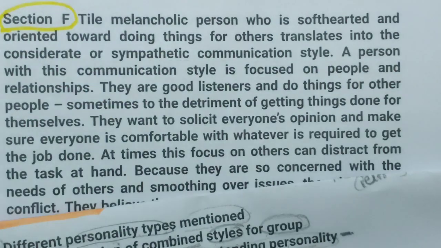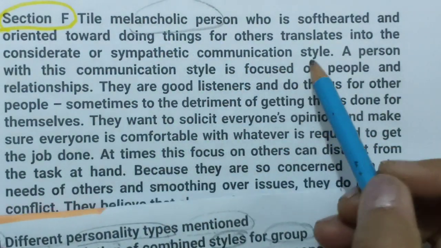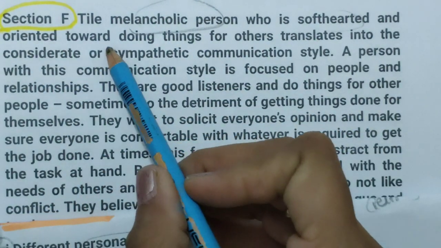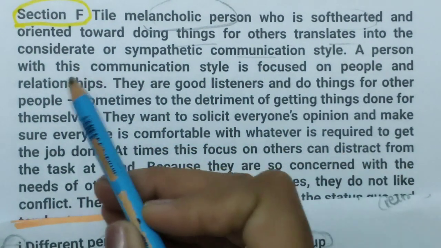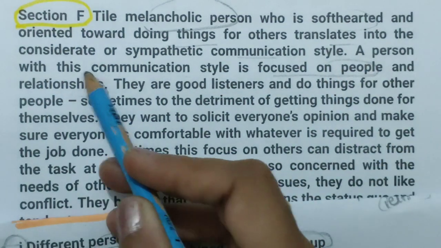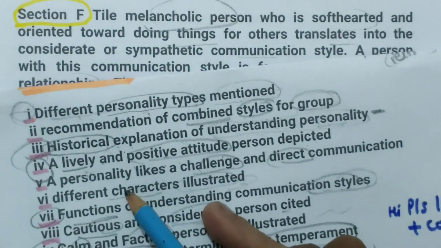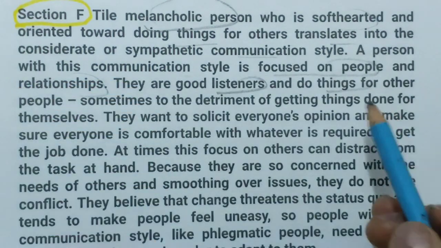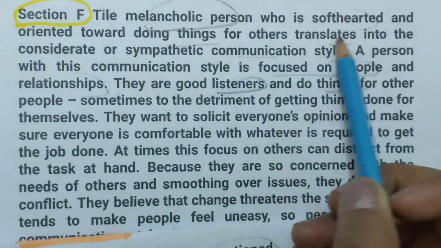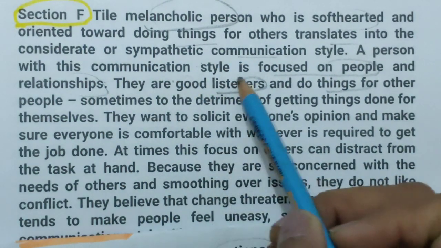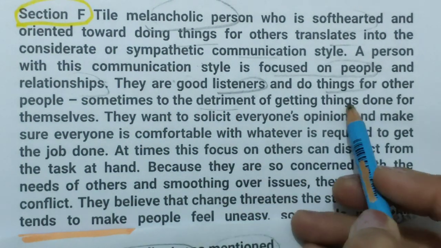Now next paragraph. See, this is my F paragraph. Now you can read it. Now another person is there who is soft-hearted and oriented toward doing things for others, translates into considerate or sympathetic communication. A person with this communication is focused on people and relationships. They are good listeners, do things for others. Okay, let's match it. Personality likes challenge and direct communication, or things for others into considerate, sympathetic. A person with this communication is focused on people and relationships. Good listeners, do things for people, sometimes to the detriment of getting things done for themselves.